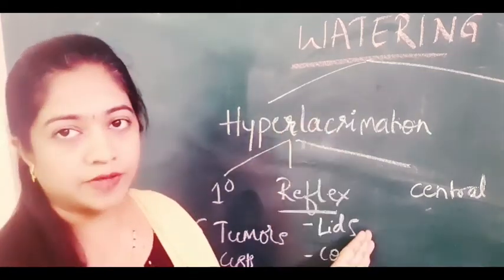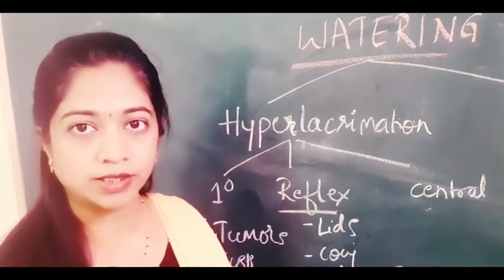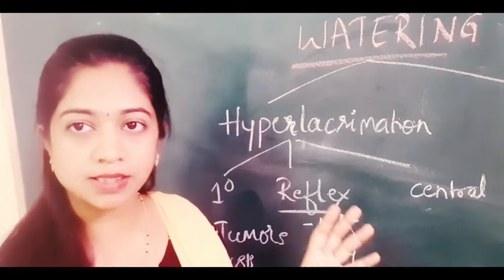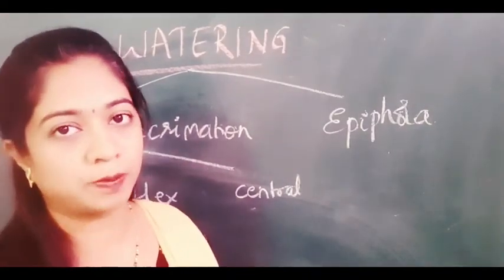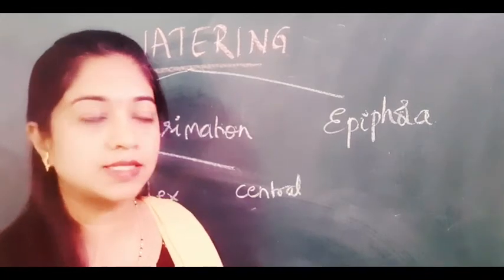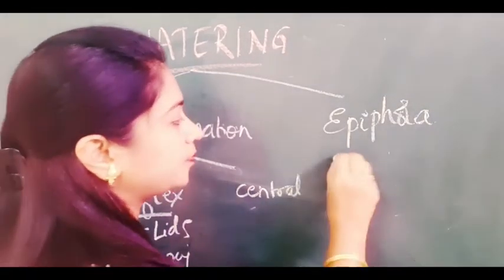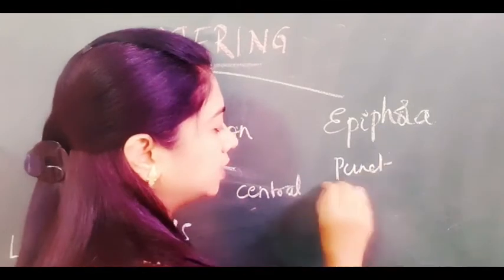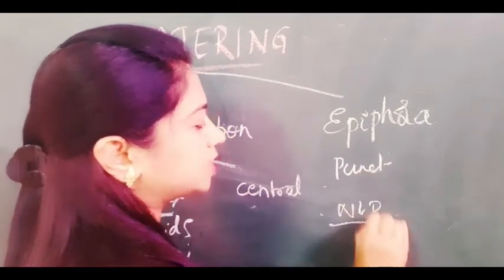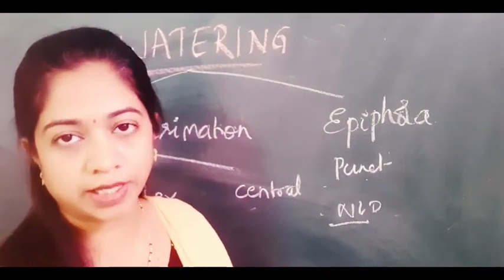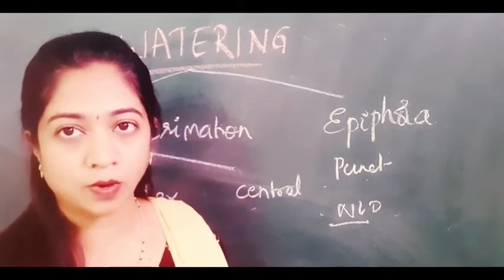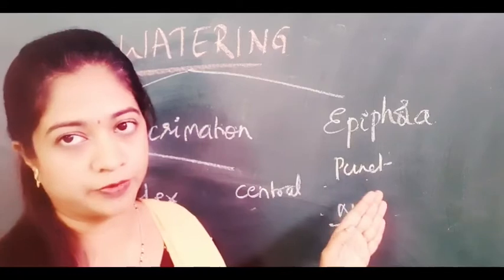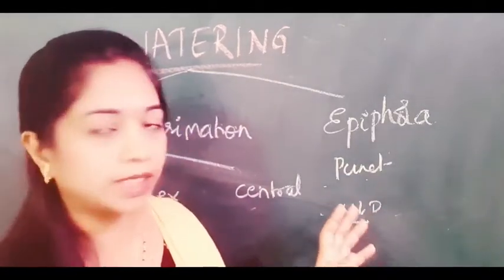This is one classification. Then we have the important thing which we are discussing now, that is epiphora. Epiphora is due to obstruction to the lacrimal passage system. The lacrimal passage system, as I told, starts from the punctum up to the nasolacrimal duct. So obstruction anywhere from the punctum, the canaliculi, common canaliculus, sac or the nasolacrimal duct, even nasal polyps, all these will lead to epiphora. Let's see each one in detail now.